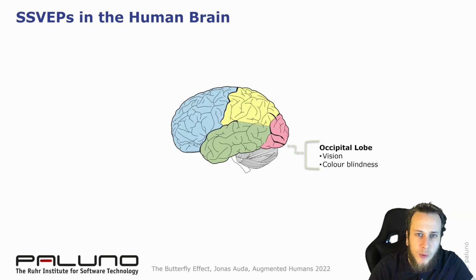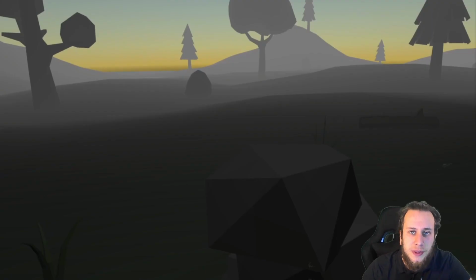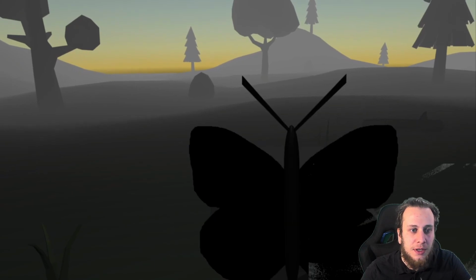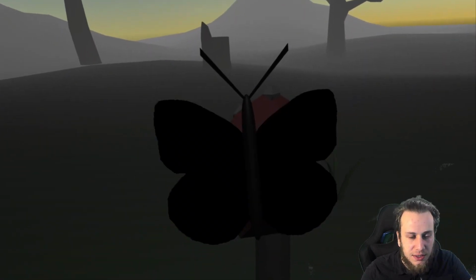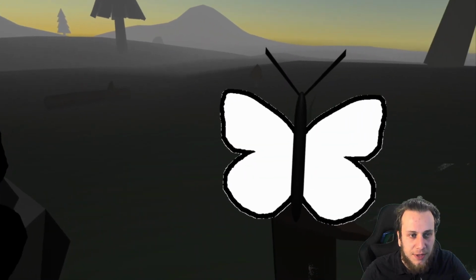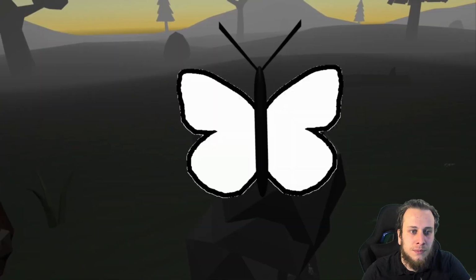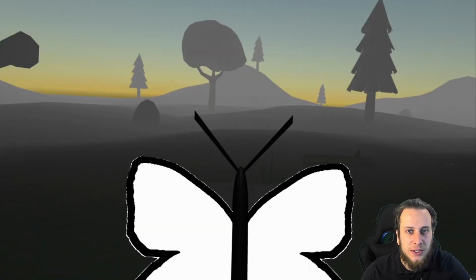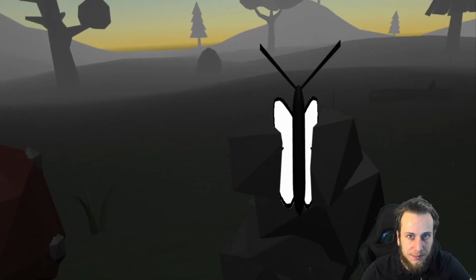But a flickering square may be recognized as artificial or not matching the virtual world by the user. Therefore, we thought of integrating the stimuli directly into the virtual world. We chose butterflies because they fit into this forest scene. These butterflies elicit SSVEP responses by flickering with their wings. To make this even more realistic, we let the butterflies flap their wings to elicit SSVEP responses.